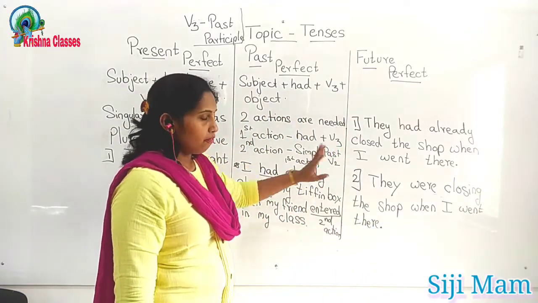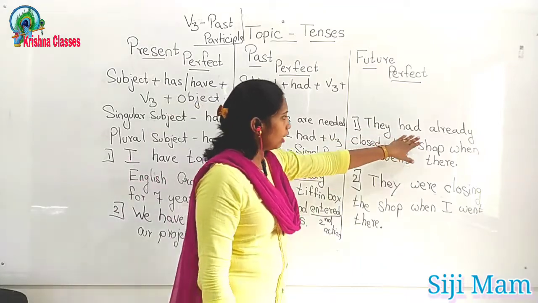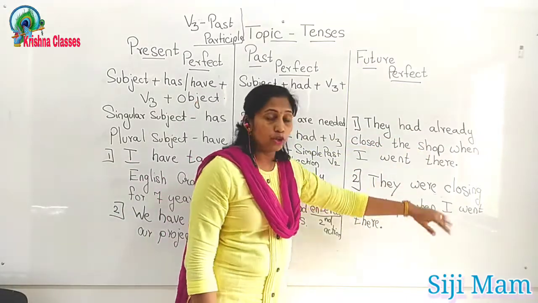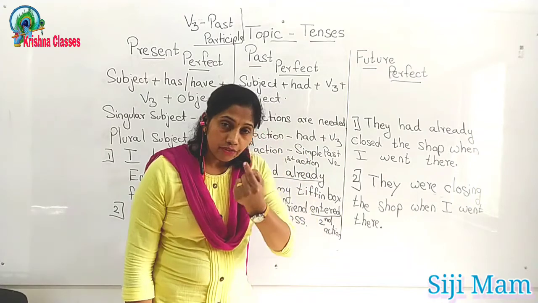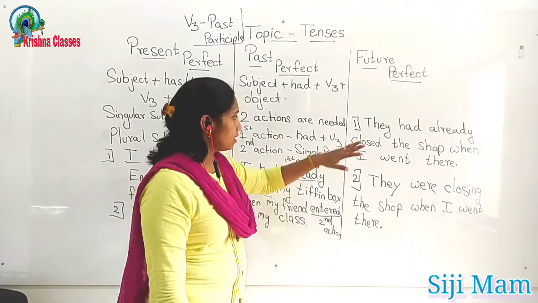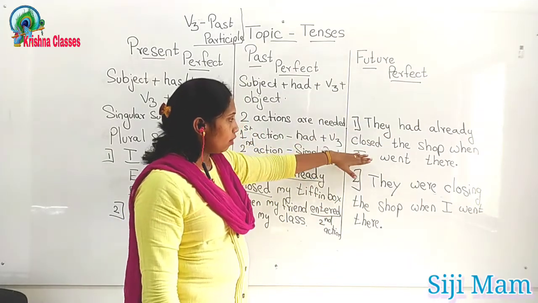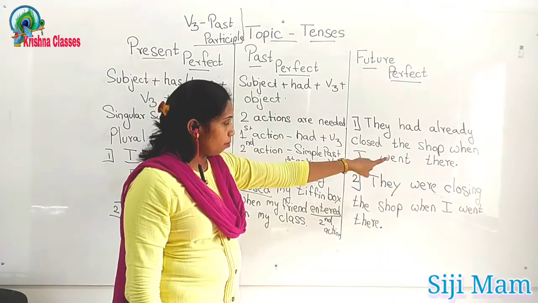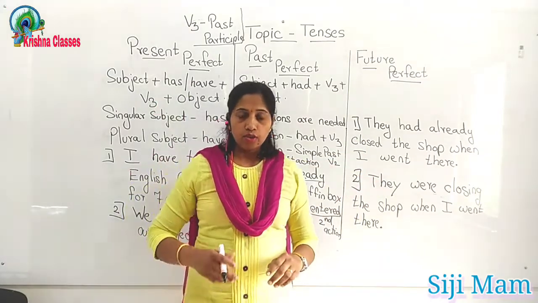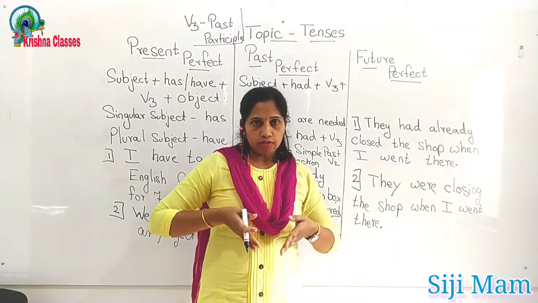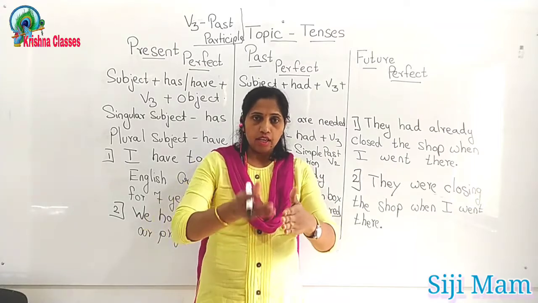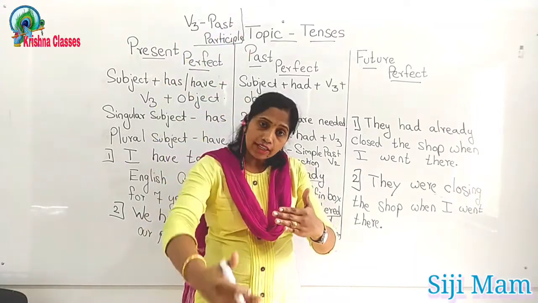What I have done is the difference: had already closed, here were closing. Now there is a little difference in the action. Okay, see the first one. They had already closed the shop when I went there. So when I went there, that was my action. When I went there, the shop was already closed.